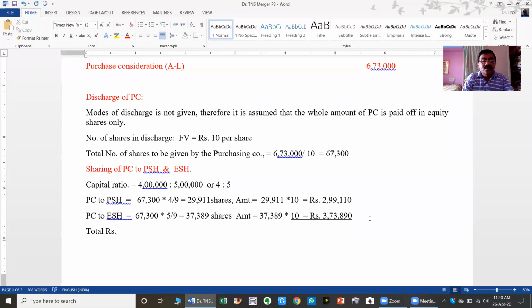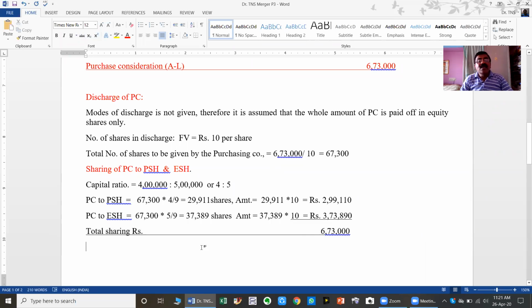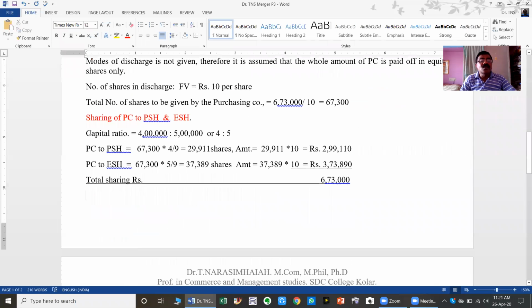Total sharing rupees. That shall be equivalent to your total PC amount, that is 6,73,000. Correct? Yes, sir. So like that, before the commencement of either your ledgers or journals, whatever it may be, to clear the workings wherever it is necessary. Okay, so 3 workings we are taking.